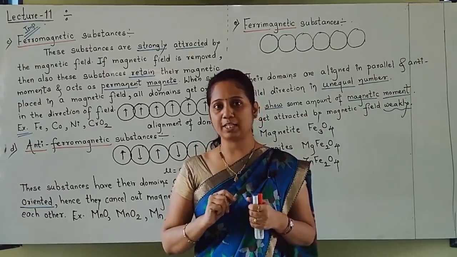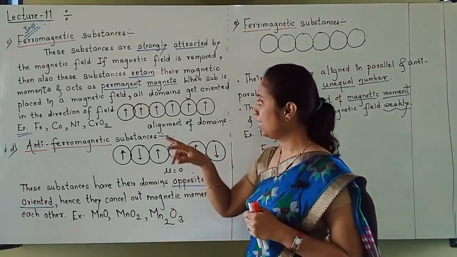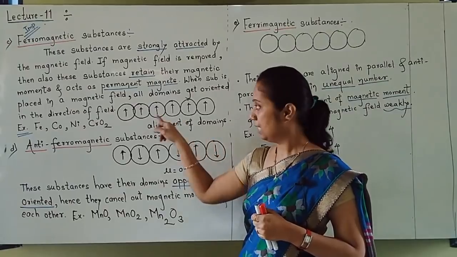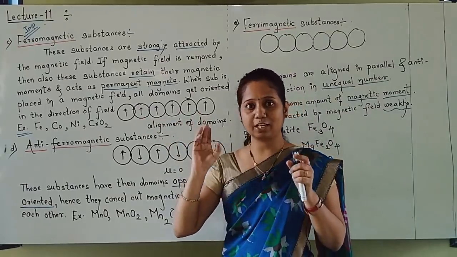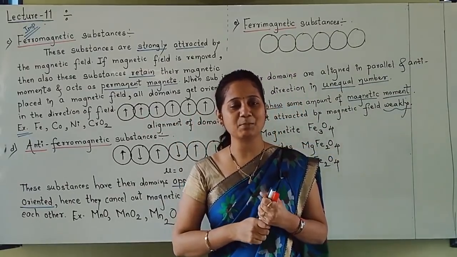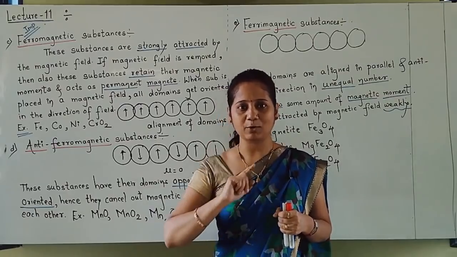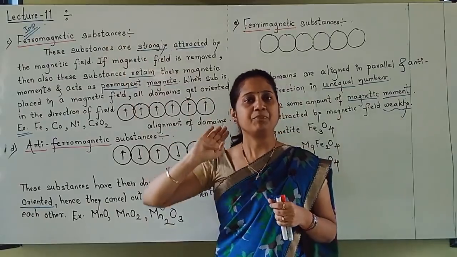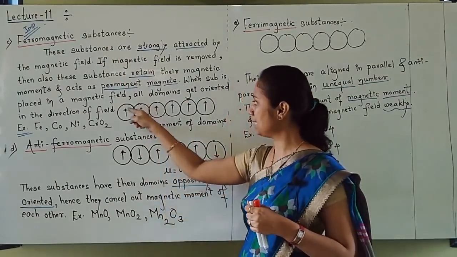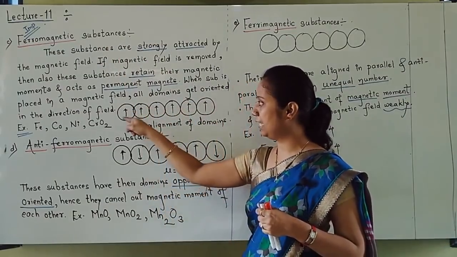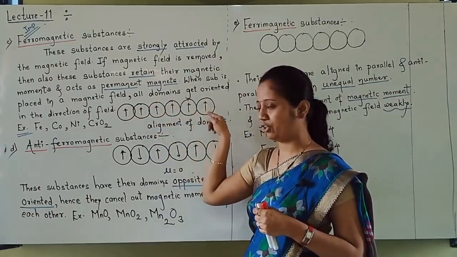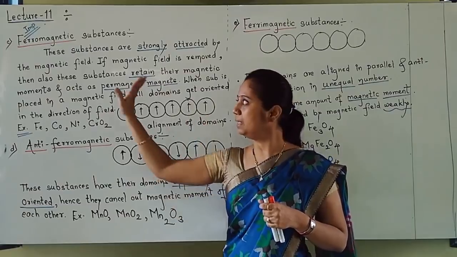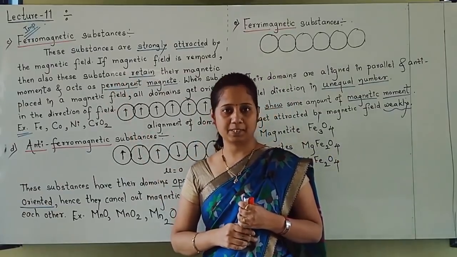Another type of question asked, students, is to write the alignments. These are called alignments of domains. So you should understand what you have to write when the alignment of domains is asked. Only a one-mark question will be asked: write the alignment of domains in ferromagnetic substances. In ferromagnetic substances, all domains are aligned similarly, parallel. All are in the same direction. You can see that all are in the same direction. This is the alignment in ferromagnetic type of substances.